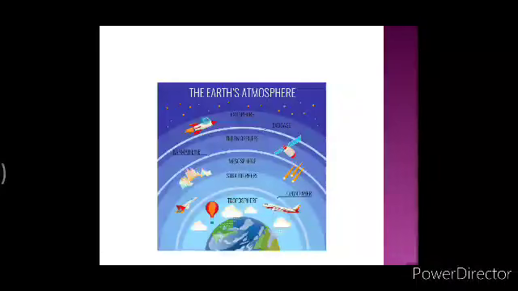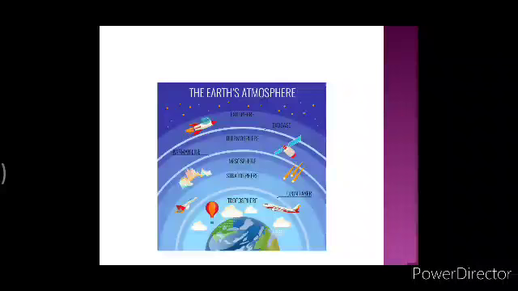So this is the diagram that I was talking about. Here you can see how they have made different layers one above the other. You can first see troposphere. Then just above troposphere we see stratosphere. Just above stratosphere we see mesosphere. Then above mesosphere we can see thermosphere, and the last one which merges into space, that is exosphere. Now all these layers have their own importance.